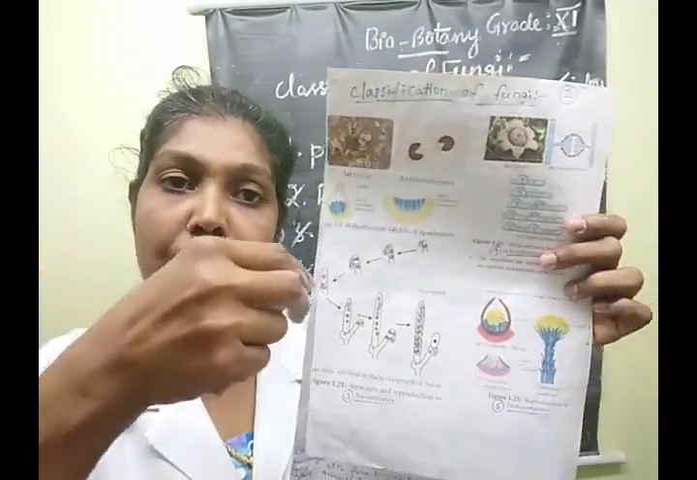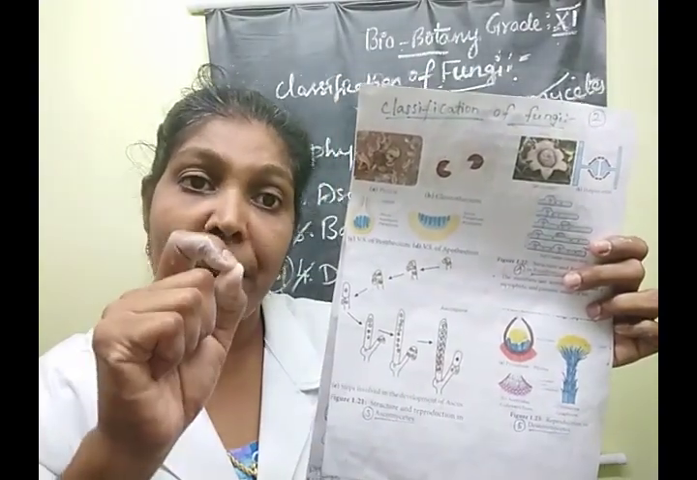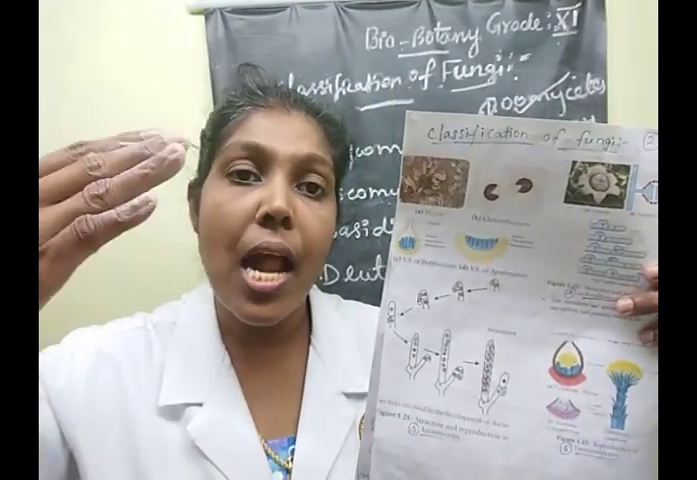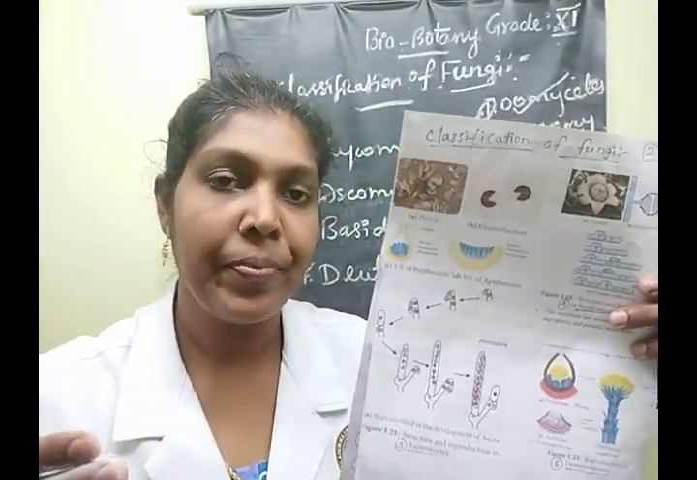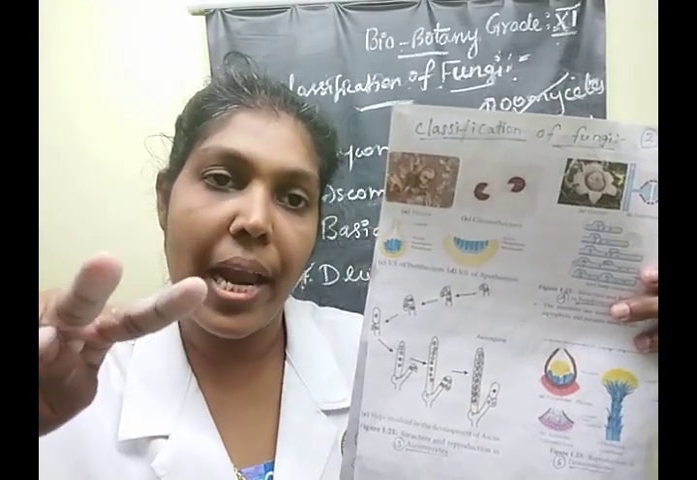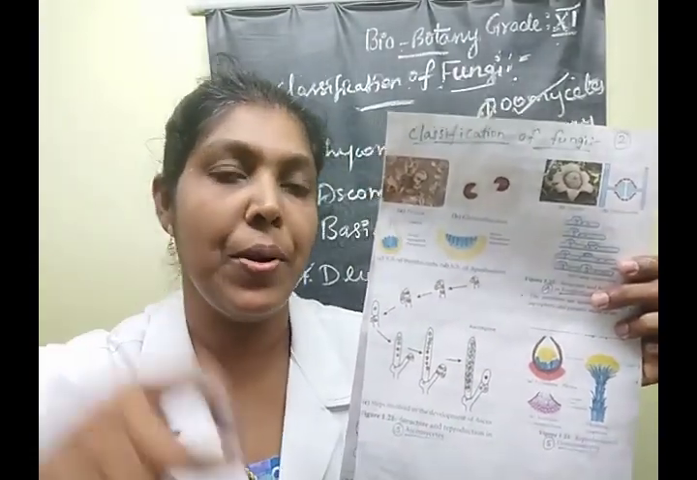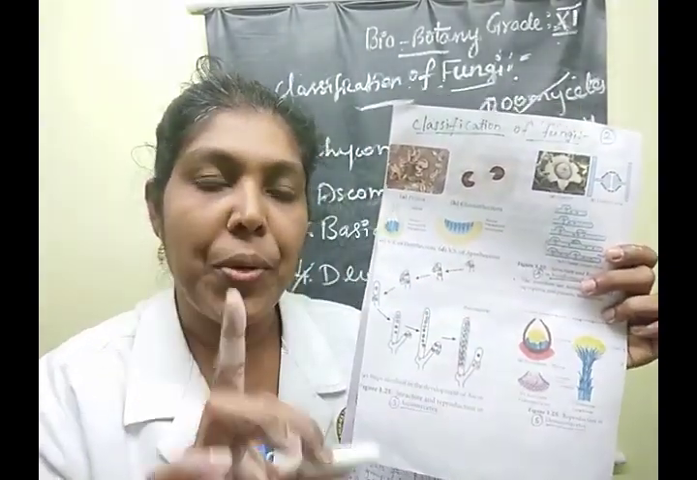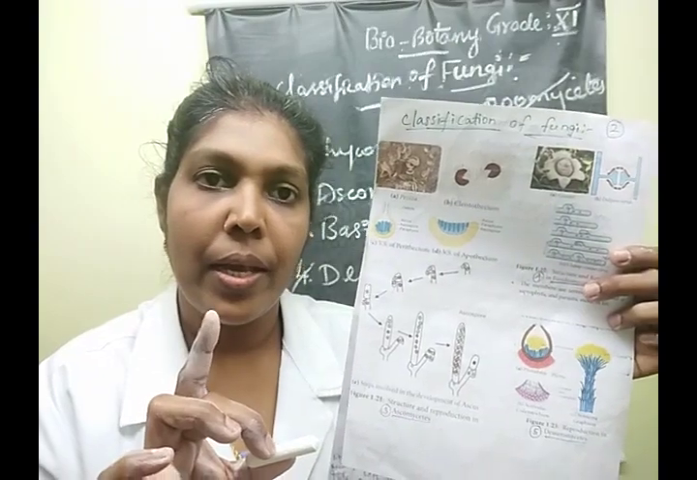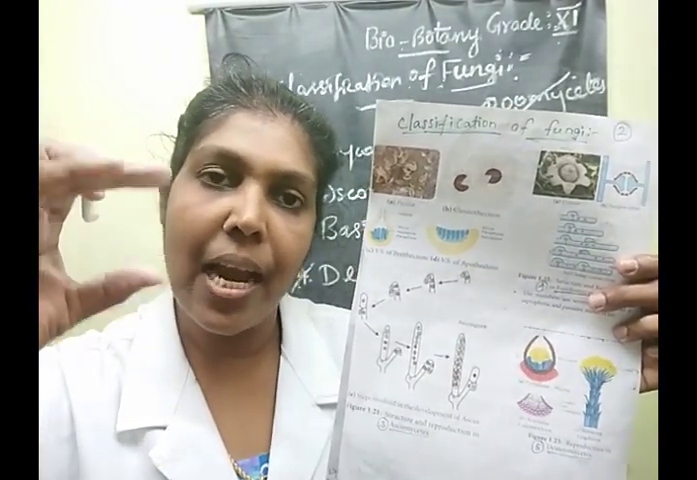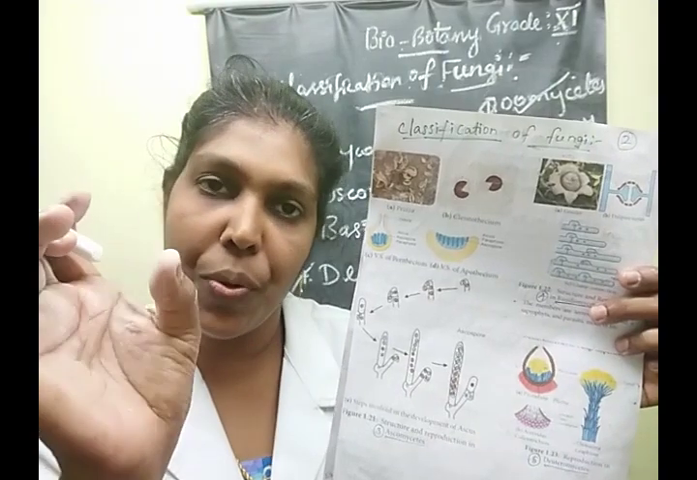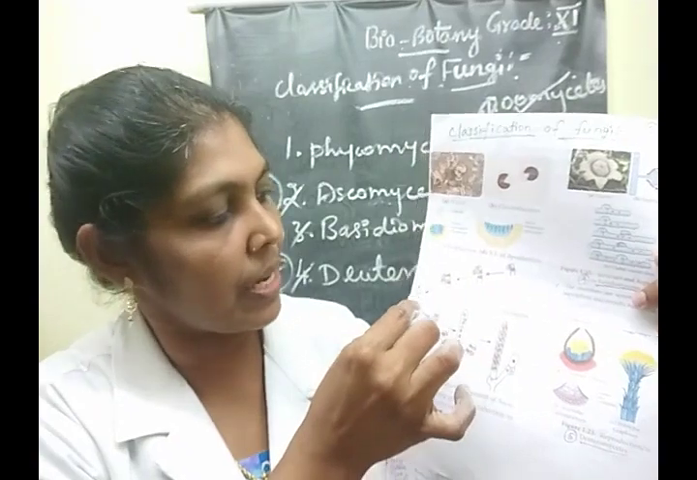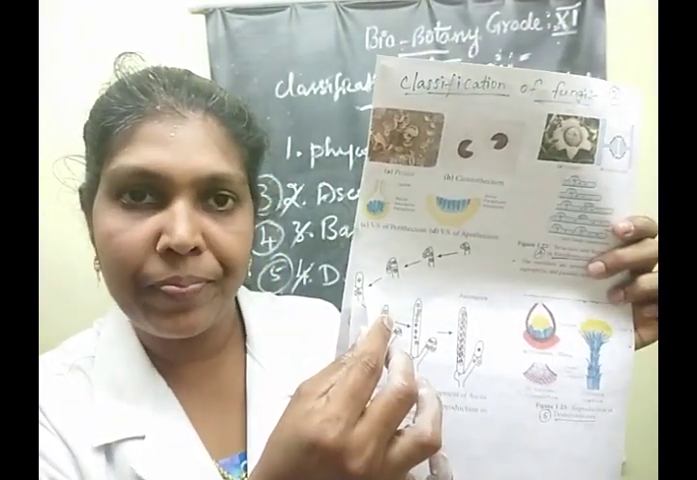Here, the nuclei of this penultimate cell, meaning the last cell of the hypha, fuse to form a diploid nucleus. Understood, children? That is the last cell of the hypha, and the fusion of these nuclei forms the diploid nucleus. The last cell has a diploid nucleus.